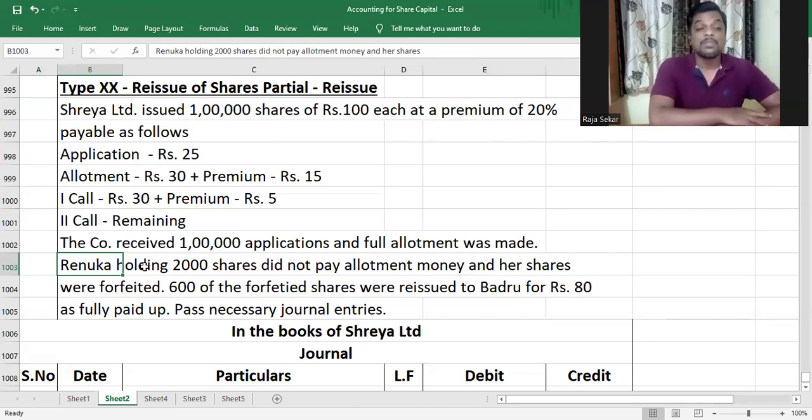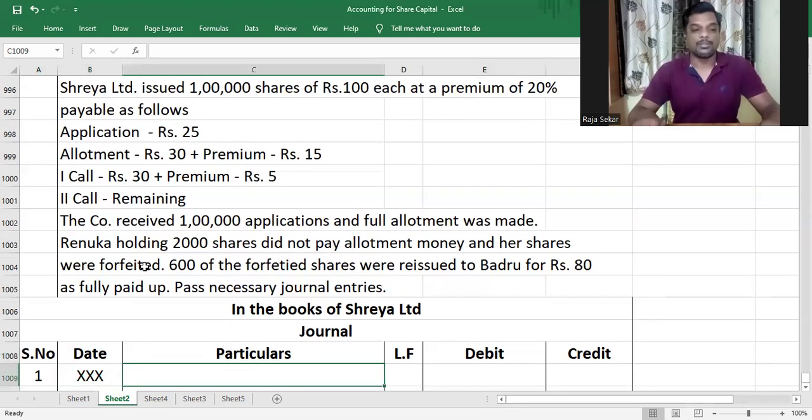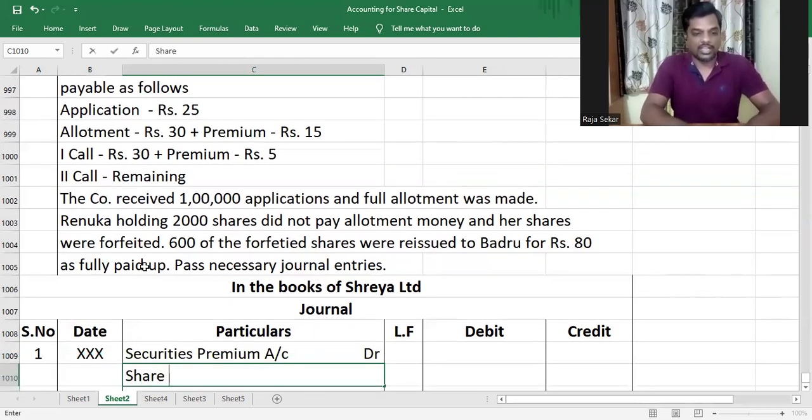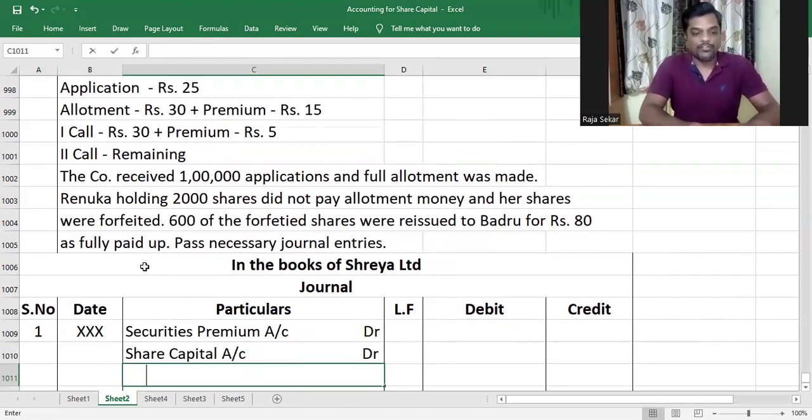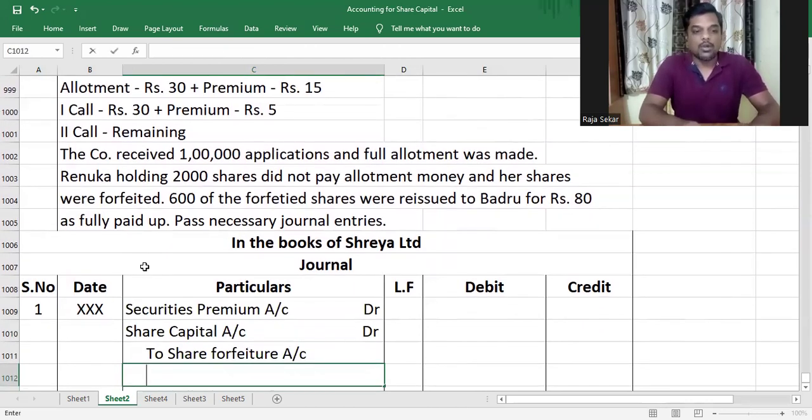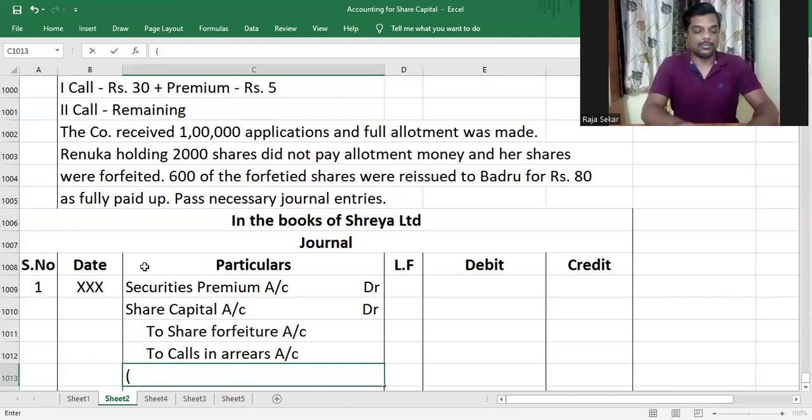So yeah, Renuka did not pay allotment money and her shares are to be forfeited, as you can clearly see in the question. Renuka has not paid allotment money, and premium was collectible in allotment and in first call, so that she hasn't paid. If she has not paid the premium, you go to debit securities premium account when you're forfeiting. The securities premium account will be debited, share capital account will be debited, and share forfeiture account will be credited with the profit on forfeiture, and calls in arrears will be credited with the amount called up but unpaid, premium as well as capital portion.